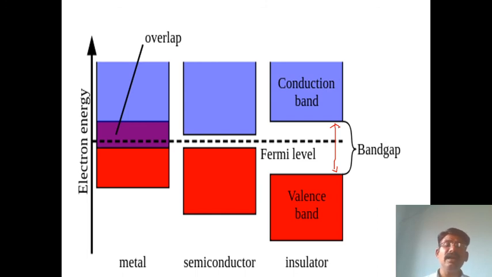Whereas in conductors, for example metals, there is no band gap. The valence band is overlapped with the conduction band, like this.